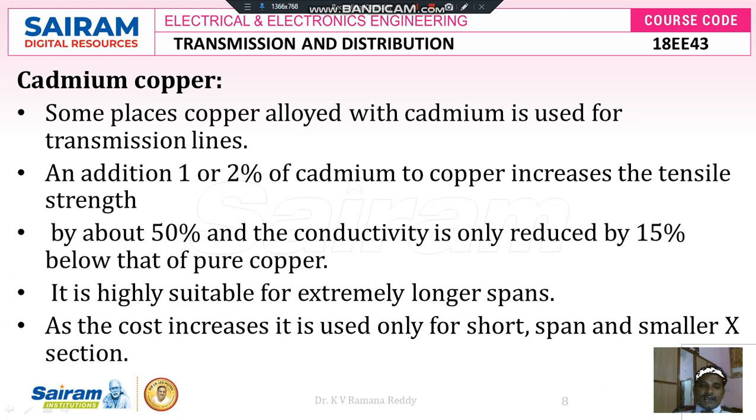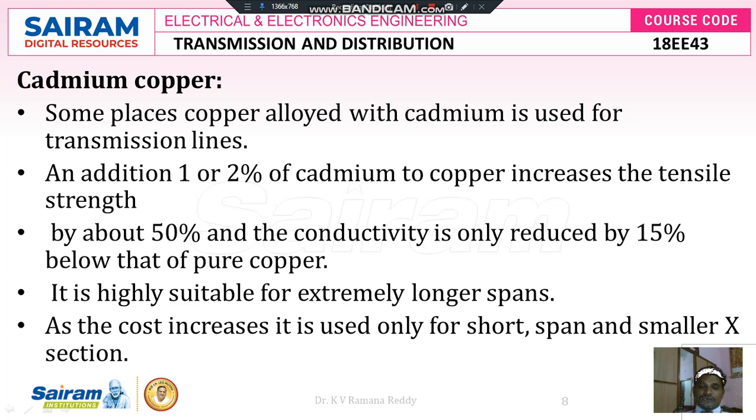Anyhow, it is somewhat attractive to choose cadmium copper as one of the materials to make conductors for high voltage transmission systems for long spans. So in this scenario, we add cadmium only in the ratio of 1 to 2%. If we add 1 to 2%, then the tensile strength increases by 50% and the conductivity decreases by only 15%. Due to this attractive feature, we can generally prefer cadmium copper for the design of conductors, and it is highly suitable for extremely long spans because of its high tensile strength. Next, the cost increases.